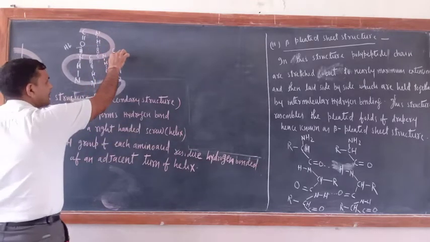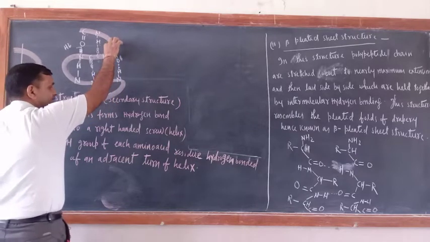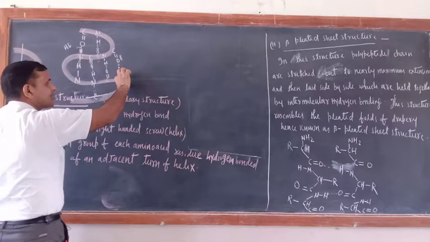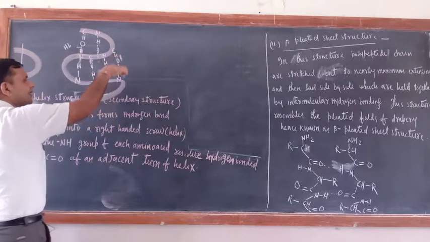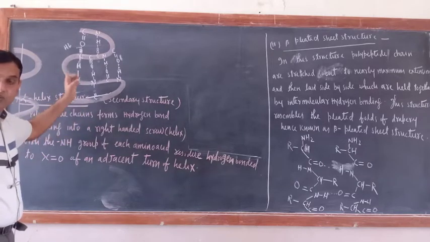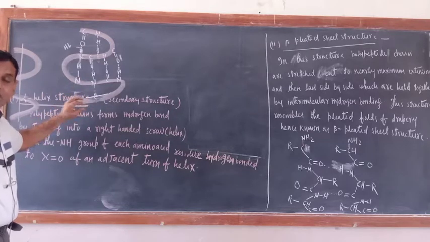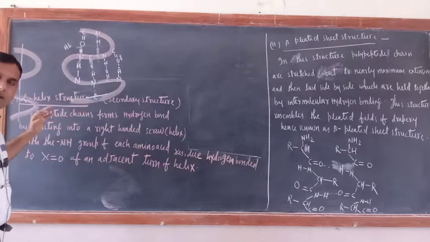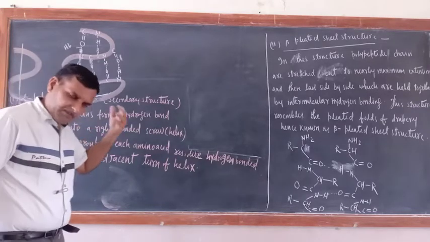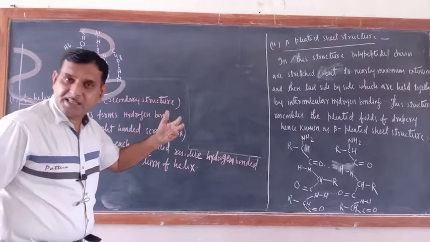Similarly, suppose C double bond O is here, so this is the CO residue of this turn, and this is the NH residue of this turn. So they will be bonded with hydrogen bond. This is the alpha helix structure, and because of hydrogen bonding only, their helical structure is there. So alpha helix structure is part of the secondary structure of protein.